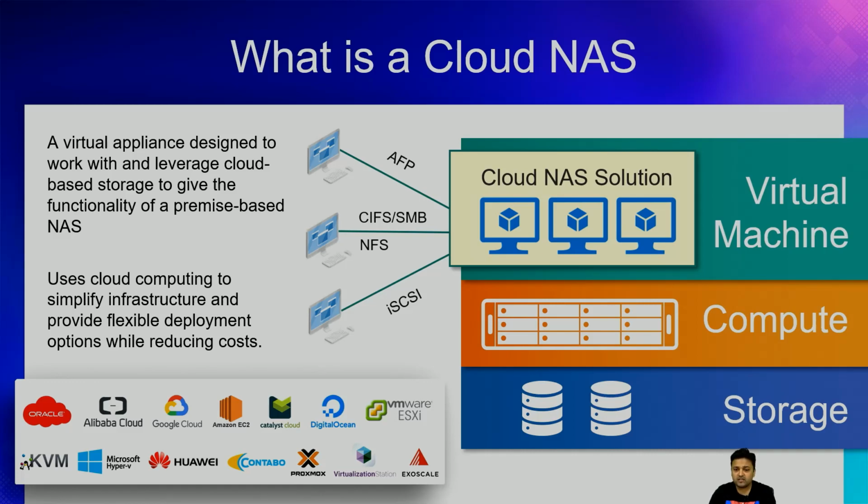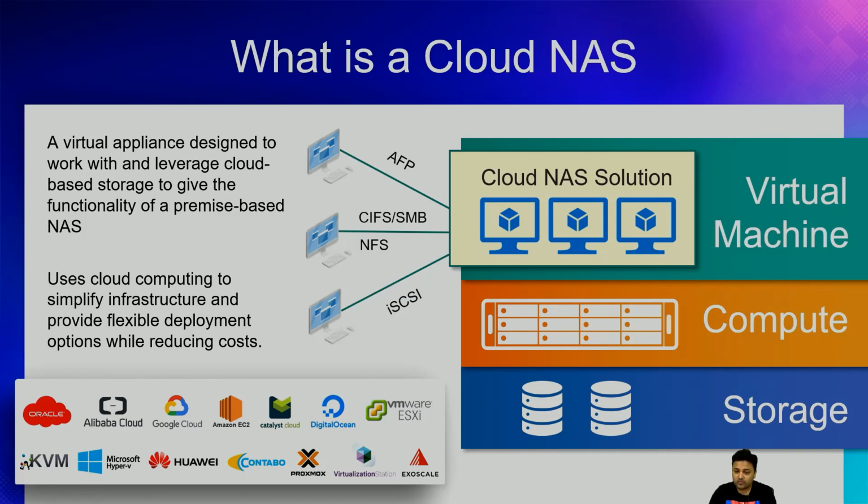As of today, we support a lot of cloud platforms as well as on-premise hypervisor platforms. QuTScloud is a virtual appliance, and it can be deployed on different cloud platforms like Oracle, Alibaba Cloud, Google Cloud, Amazon AWS, Catalyst Cloud, and DigitalOcean.